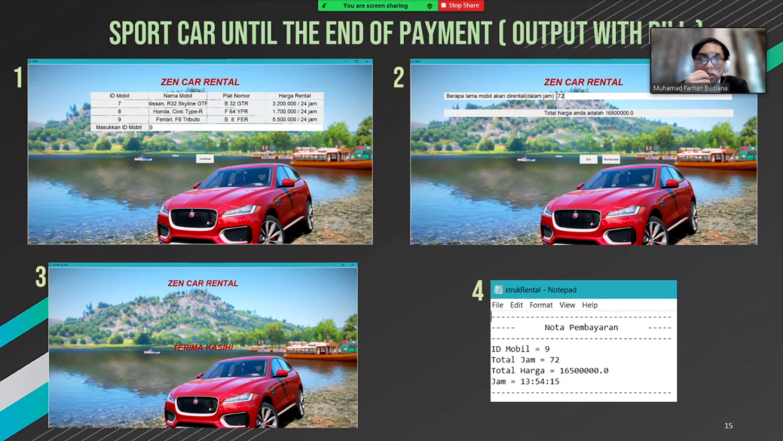Continuing from Zidane, there's the output of the program from sport.py. First, there's a table with the list of cars, and then you choose 7 until 9, and then you input the hours you want to rent the car, and then it will appear the total price you need to pay. If you click exit, it will display terima kasih, and then it will stop the program, and then it will appear the bill. It says Stroke Rental. It's the bill of your payment.